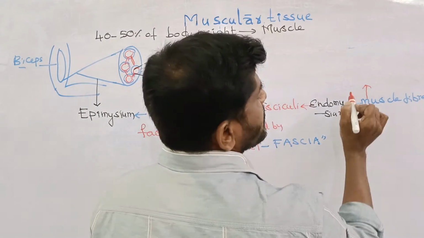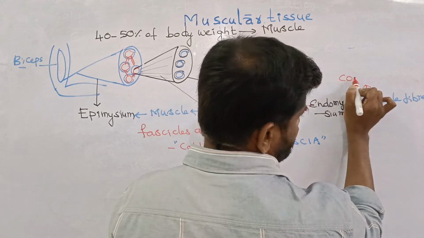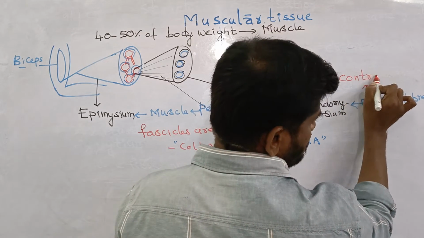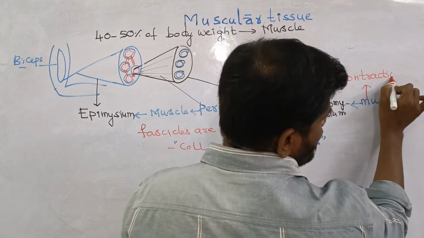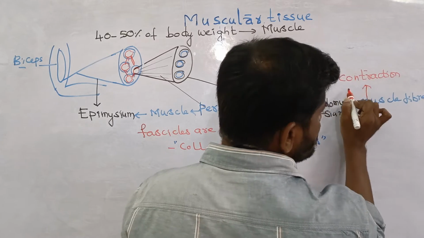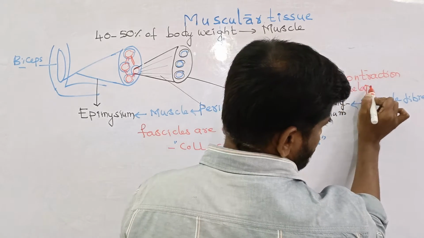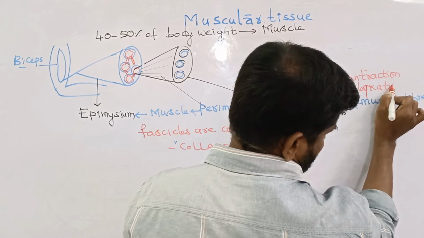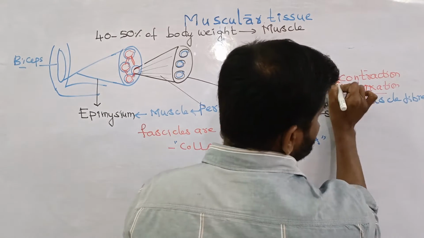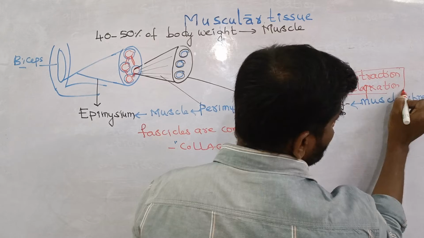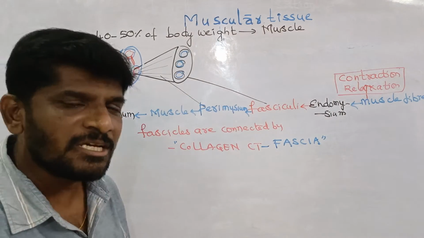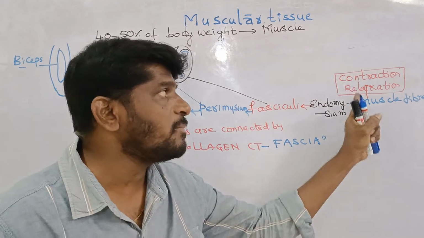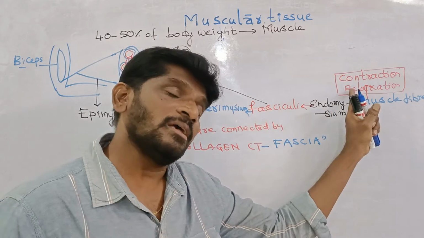Muscle fiber undergoes contraction as well as relaxation. This is the structure in the entire hierarchy of the muscle that undergoes contraction along with relaxation.